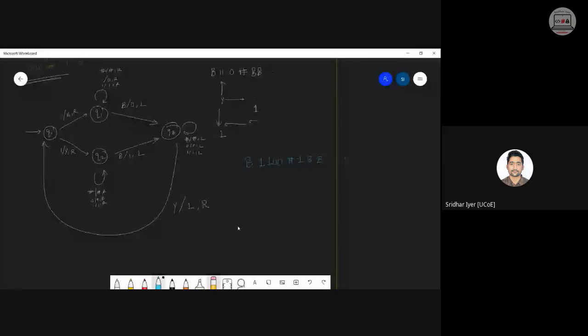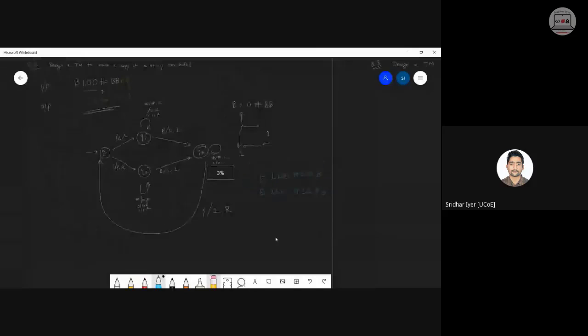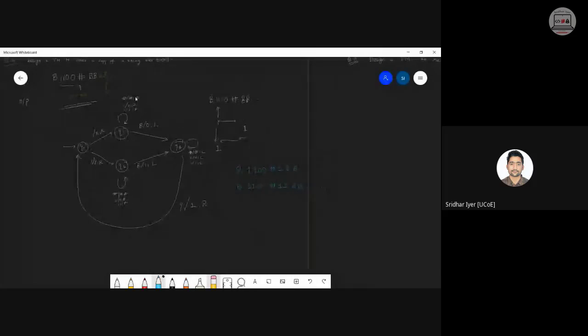Next symbol भी y ही है, तो उसका issue नहीं है. So it will be 1100 hash 11 blanks. Am I clear? ठीक है. Now जिमित डाउट क्लियर हुआ? Why we have not included this hash? Because hash का significance सिर्फ इतना ही है. It is just used to show that after this hash we have to start copying. Am I clear? Anything else is left?